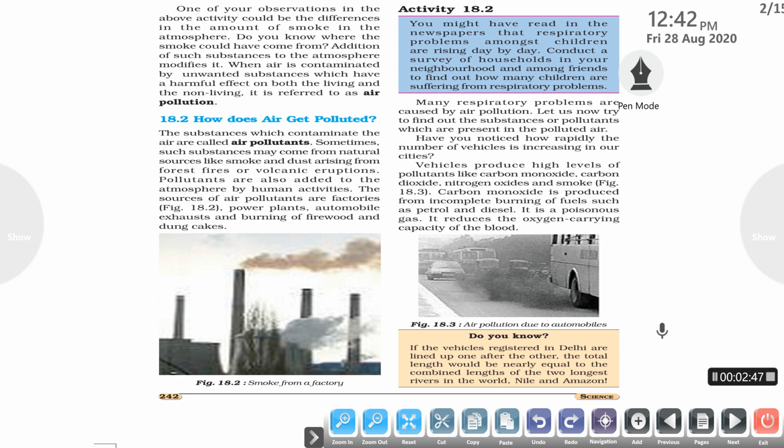Vehicles also produce high levels of pollutants like carbon monoxide, carbon dioxide, nitrogen oxides and smoke by the burning of petrol and diesel. Carbon monoxide gas is produced from the incomplete burning of fuels such as petrol and diesel. It is a very dangerous gas because it has a very high affinity with our blood hemoglobin, so it reduces the oxygen carrying capacity of our blood. So this is one of the reasons why the air gets polluted.